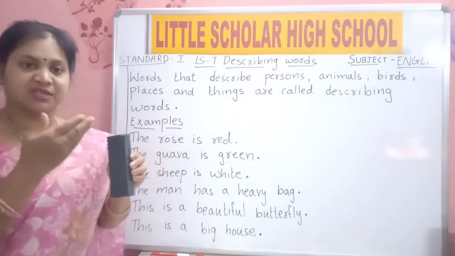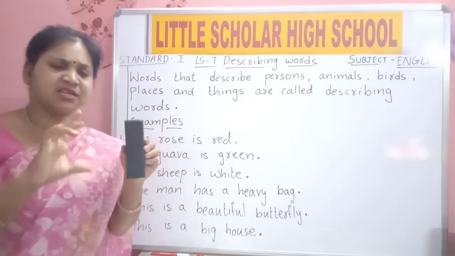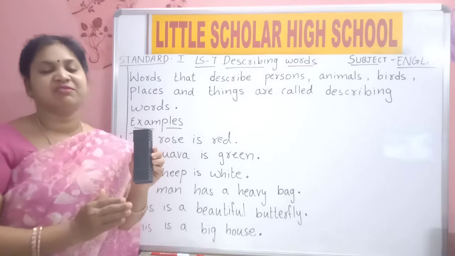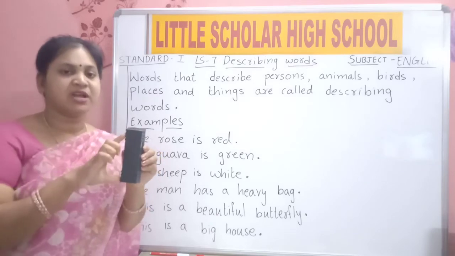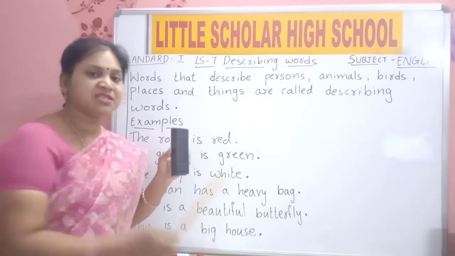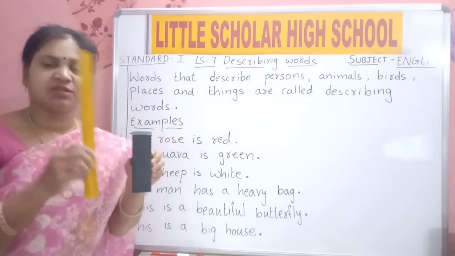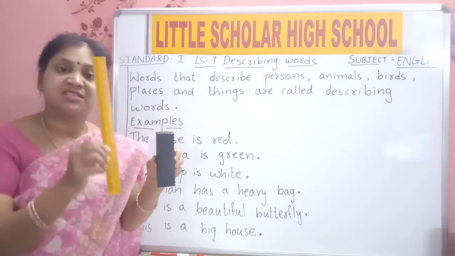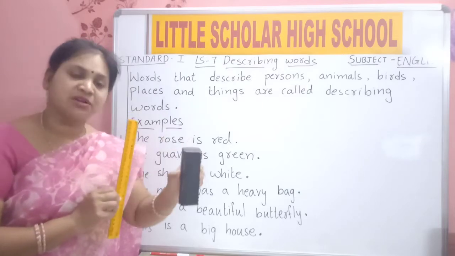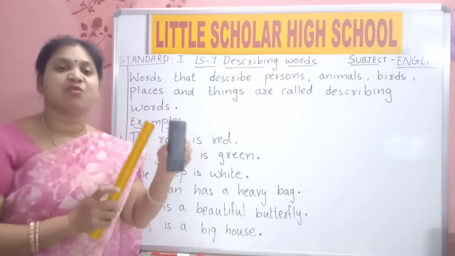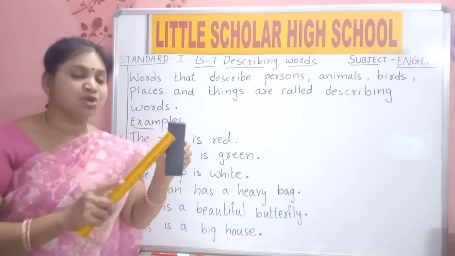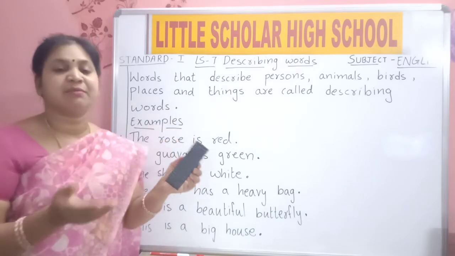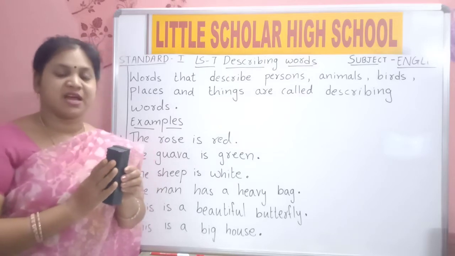The duster is short. It is black in color. So, black is a describing word in this. How is the duster? Short, compared to the scale. Duster is short. Scale is long. So, long is a describing word. Short is a describing word. How is the duster? Short and also black in color. All the colors are also describing words.